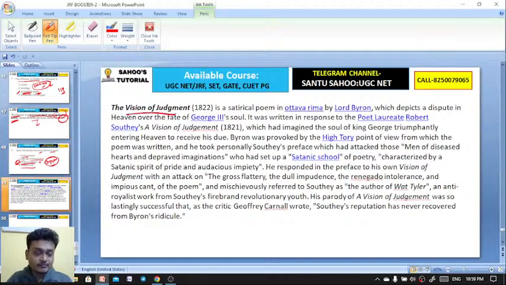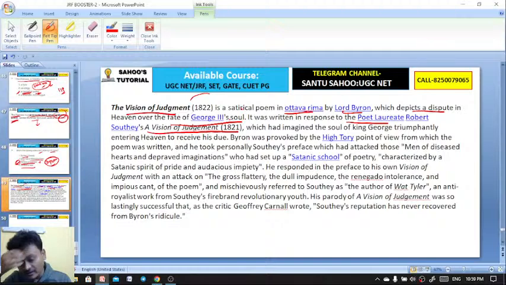The Vision of Judgment, published in 1822, is a satirical poem in Ottava Rima by Lord Byron, which depicts a dispute in heaven over the fate of George the Third's soul. It is written in response to the poet laureate Robert Southey's A Vision of Judgment, 1821. Remember that. Southey wrote A Vision of Judgment in 1821, and the next year it is Lord Byron who writes The Vision of Judgment in 1822.